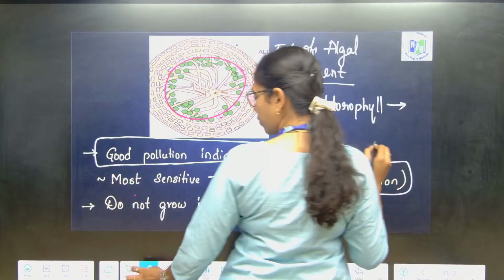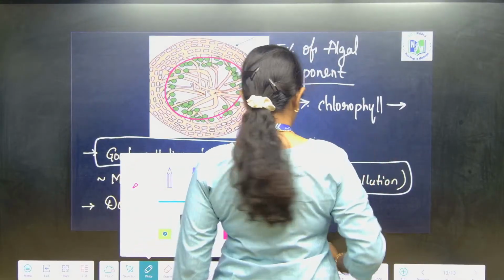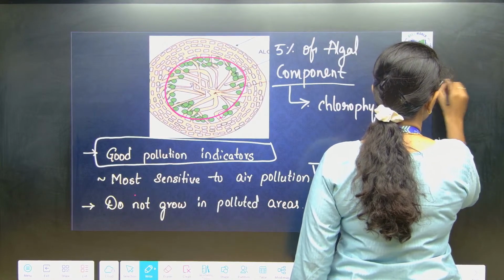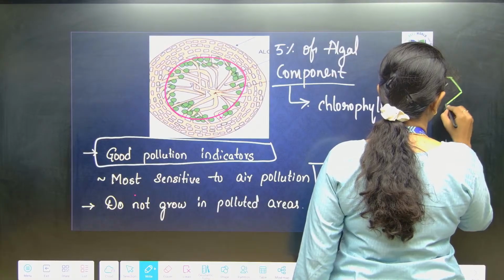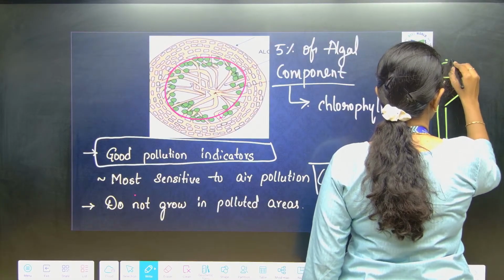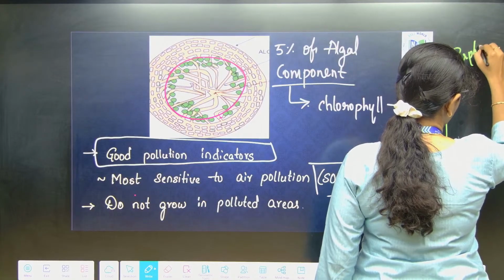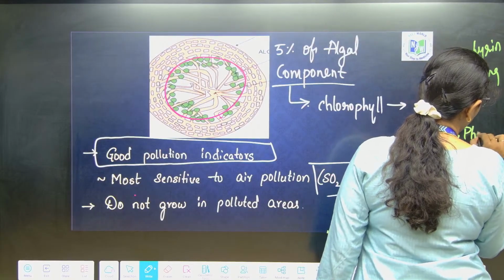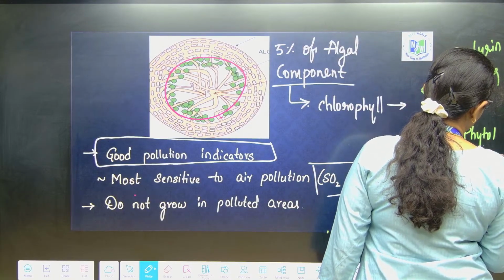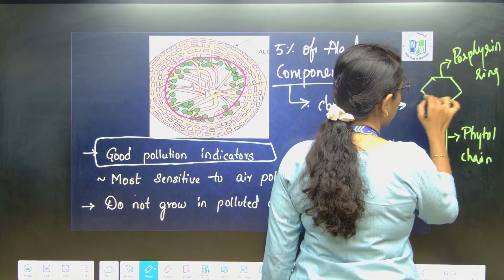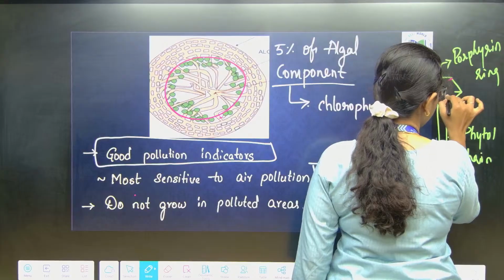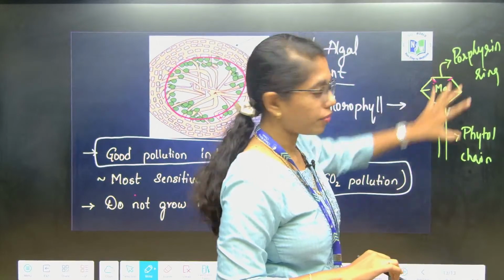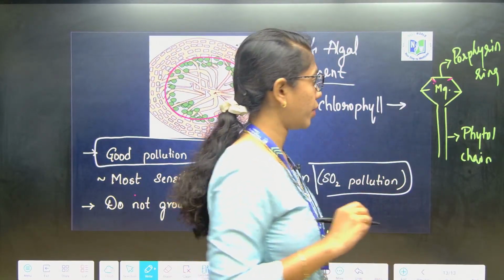Chlorophyll consists of a porphyrin ring and a phytol chain. This porphyrin ring at the center is incubated with magnesium. Got it? At the center, magnesium is connected to all the carbons of the porphyrin ring.